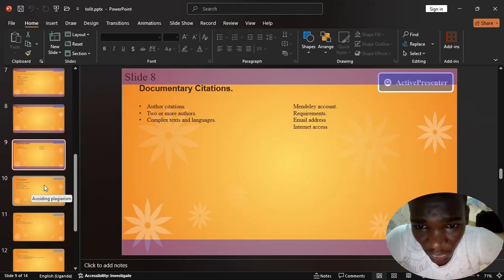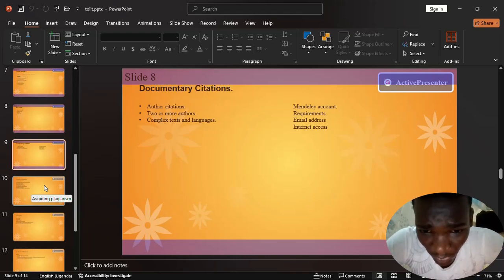So when you're referencing, you use a standardized style to acknowledge the source of information used in your assignment. That's what you do. You want to make sure that the information you're using is in a standardized style, and to acknowledge the source of information in your assignment. It's so important to acknowledge someone else's ideas that you gather from other sources. It's very important to keep that in mind when you're doing what we call citations.